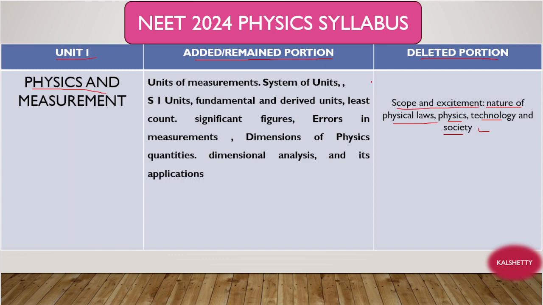Now what are the topics retained? Units of measurements, system of units, fundamental and derived units, least count, significant figures, errors. I think this was removed, but it is given in the syllabus right now: errors and measurements. Dimensions of physical quantities, dimensional analysis and its applications.